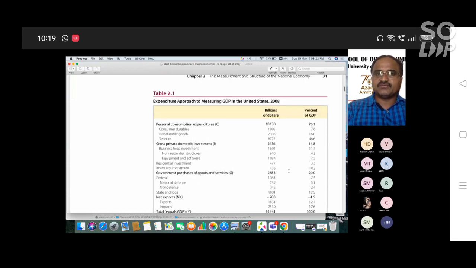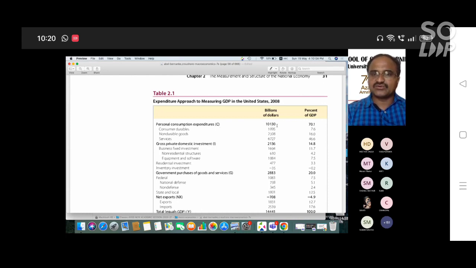Suppose, for example, you can understand how to calculate the GDP on the basis of the expenditure method. This is personal consumption expenditure, the household expenditure. Household expenditure means we are the consumers, right? We consume food, shelter, and all fundamental things, goods as well as services. In that case we have to spend some income, whether in dollar value or rupee value.